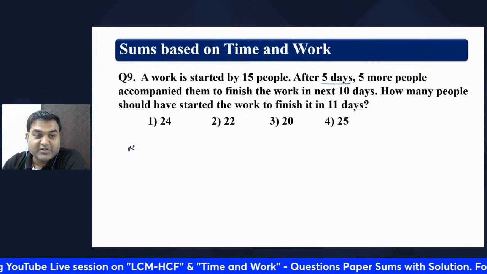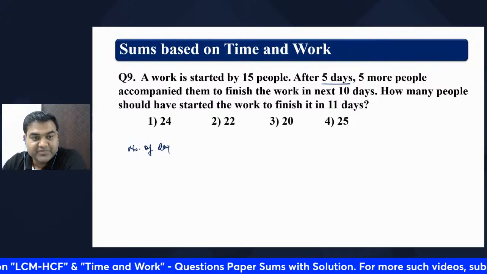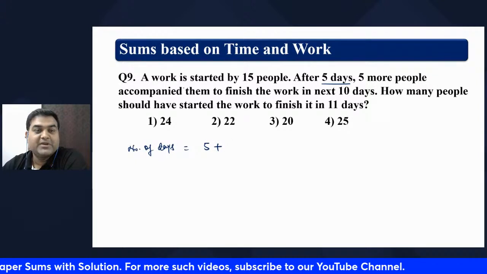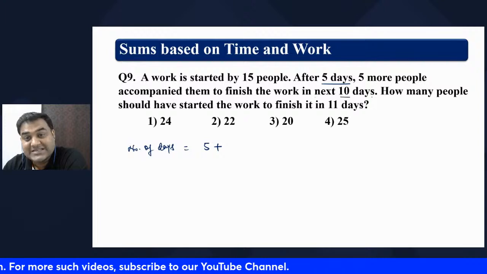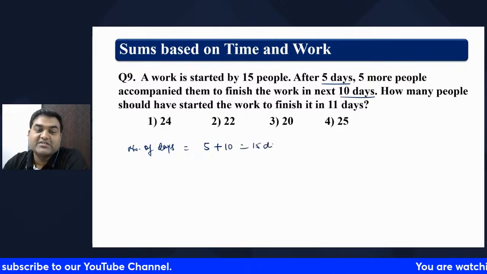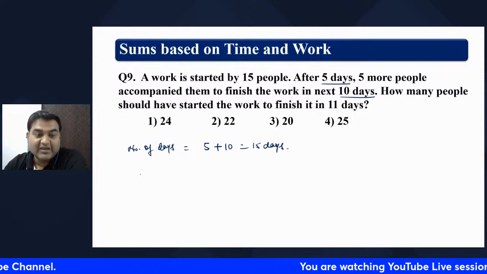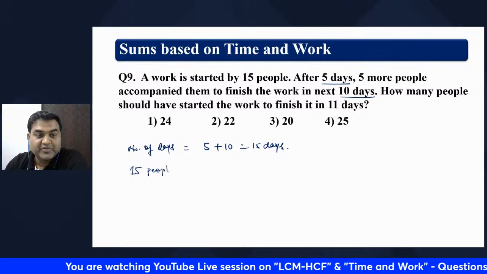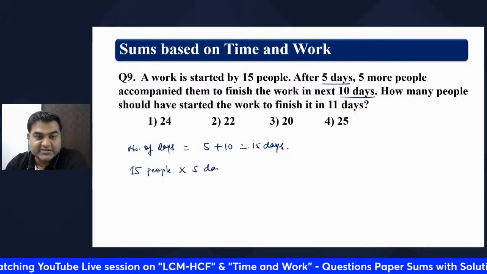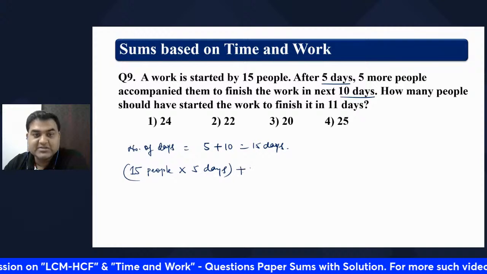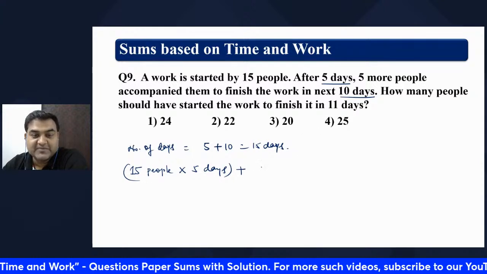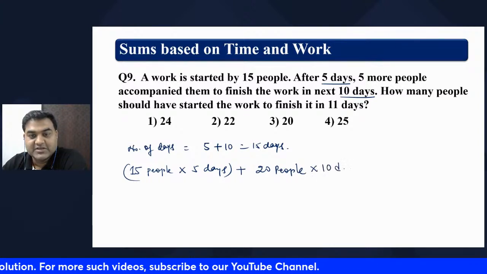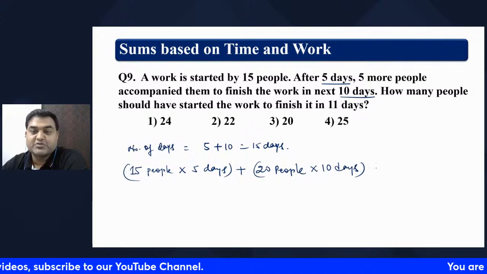After 5 days, that means the first 5 days 15 people worked, right? 5 more people accompanied them to finish the work in the next 10 days, so another 10 days, total 15 days they took. 15 people worked for 5 days, plus 5 more people joined, so 15 plus 5, 20 people worked for the next 10 days. So this is what is the total work.